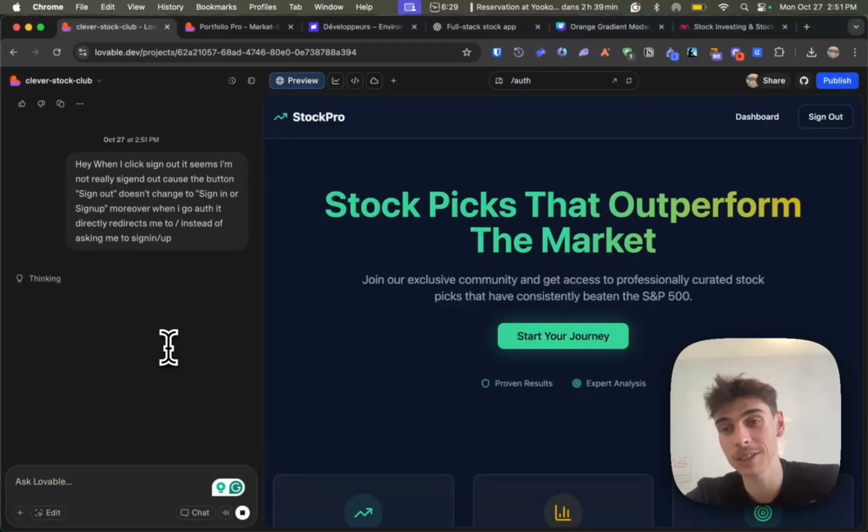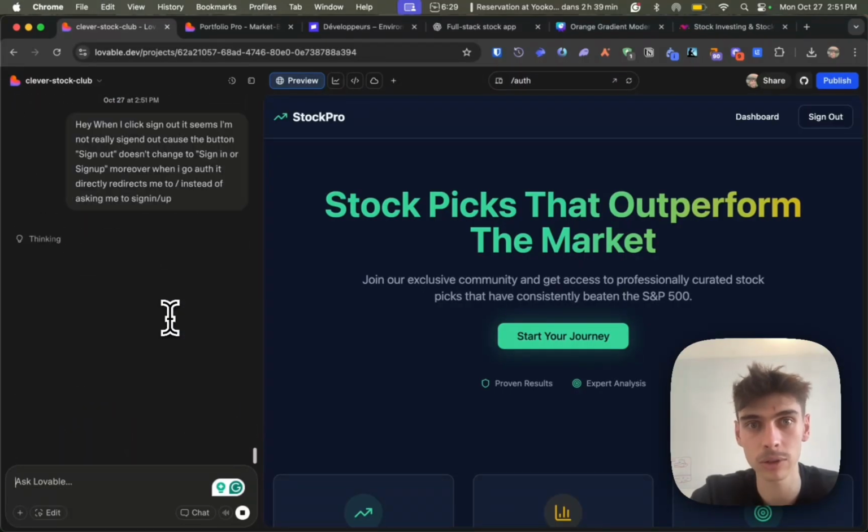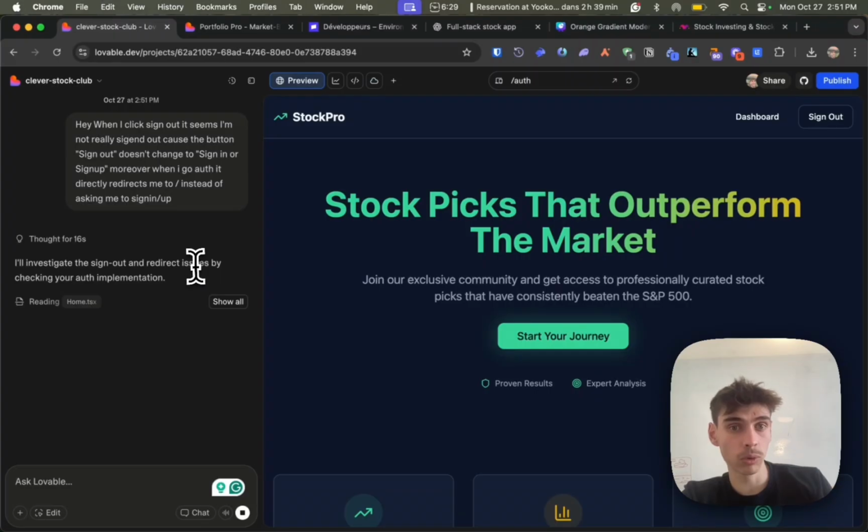So this is typically the way I follow in order to debug. I'm testing, I explain exactly what the bug is, and then I let Lovable manage the rest. It's really English based, not really technical based. Even if I'm a developer, it's basically how Lovable works. So what happened during the whole debugging? Now I'll let Lovable debug and explain to you what happened before, right?